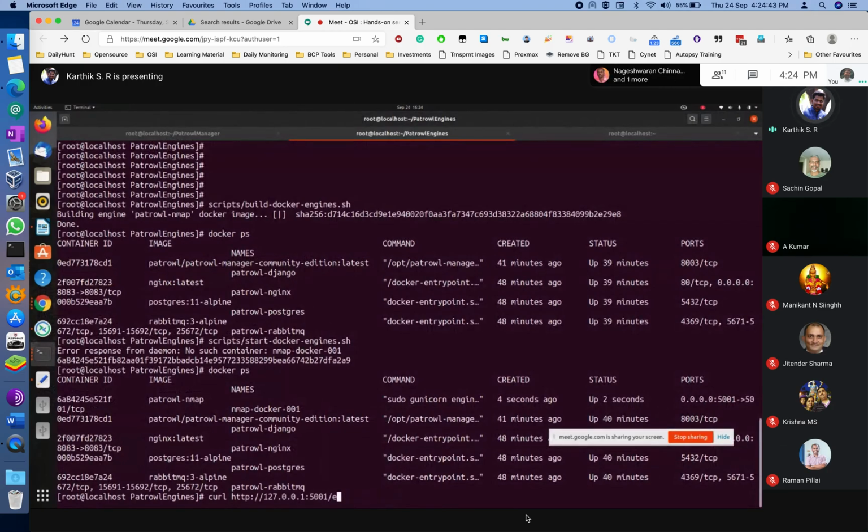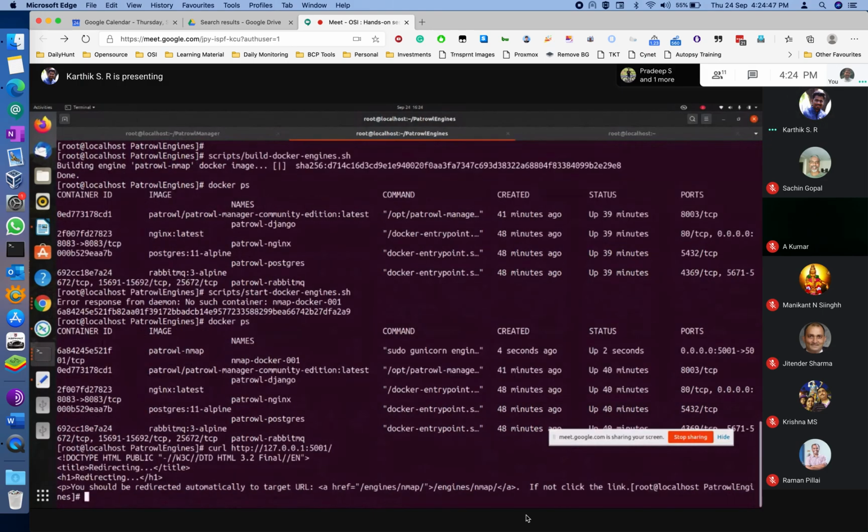I can use this one. Yeah, it is showing us. If it is not local to that, then definitely go for the 172 IP only. It will work on local.